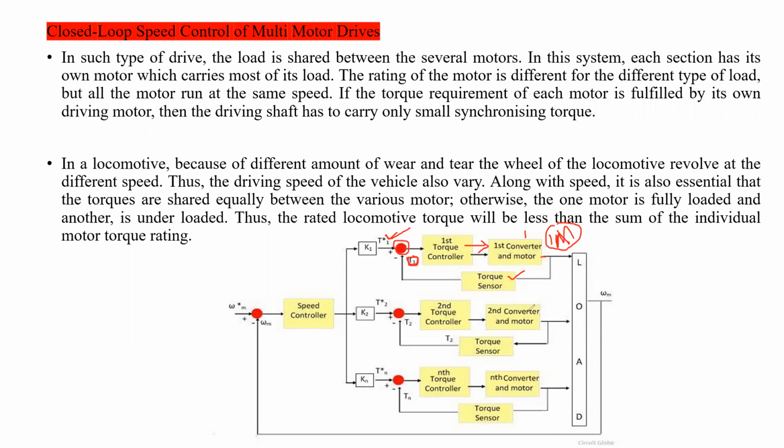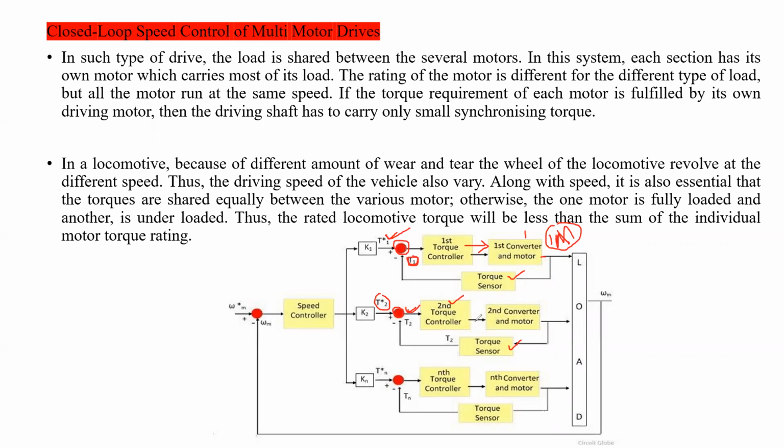Clear? In the same way, the second motor torque is also sensed by the second sensor, and this actual torque is compared with the reference torque. Based on this error, the torque controller of the second controller circuit will operate.